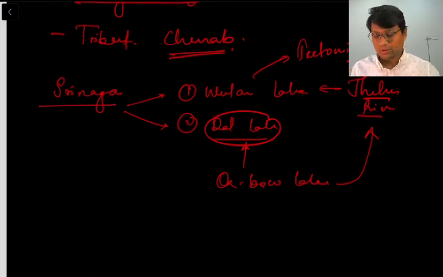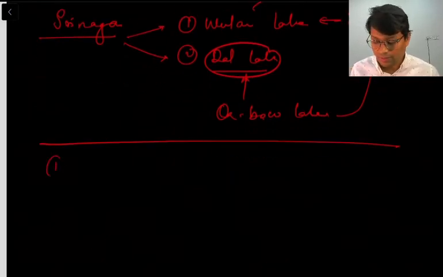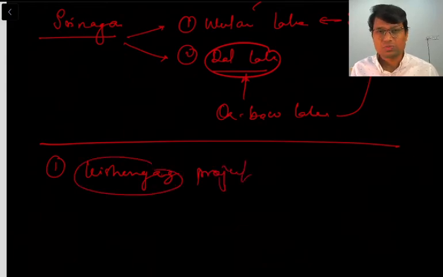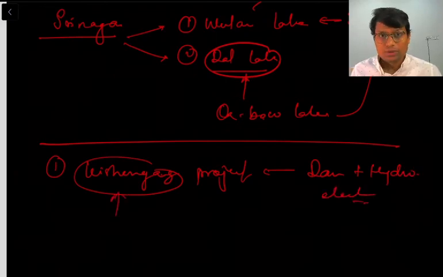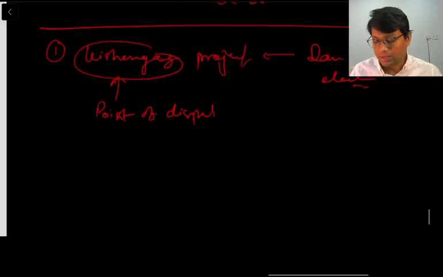Now let us see what are the dams or other projects along the Jhelum river. There is the Kishan Ganga project. This Kishan Ganga is a smaller tributary of the Jhelum river, and ultimately it is a part of the Jhelum drainage basin, right? So this is one dam and hydroelectric project. Also it is one of the points of dispute between India and Pakistan.